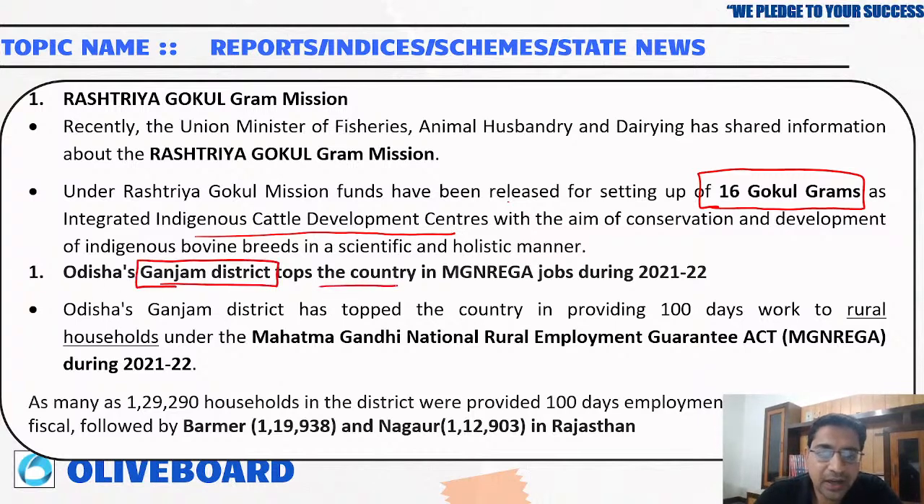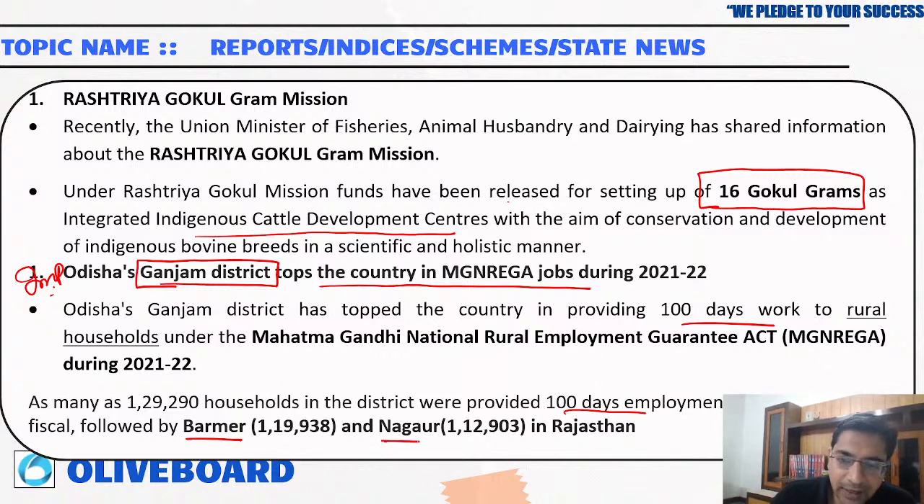Then Odisha: Ganjam district has topped the country in MGNREGA jobs. Important. Ganjam district has topped the country in providing 100 days of work to rural households under MGNREGA during 2021-22. As many as 1,29,219 households in the district were provided with 100 days of employment, followed by Barmer and Nagaur in Rajasthan.